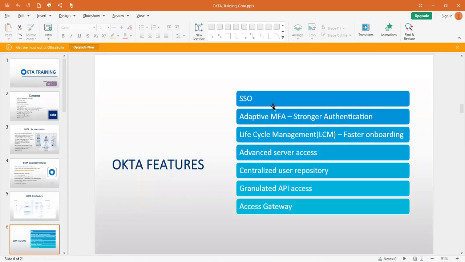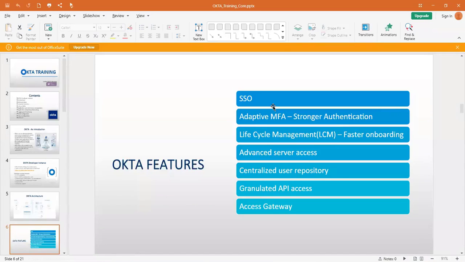You can get a subscription for that advanced server access, and you can manage your servers, your organization's servers, also. That is also a feature available in Okta. That's why they have mentioned advanced server access.